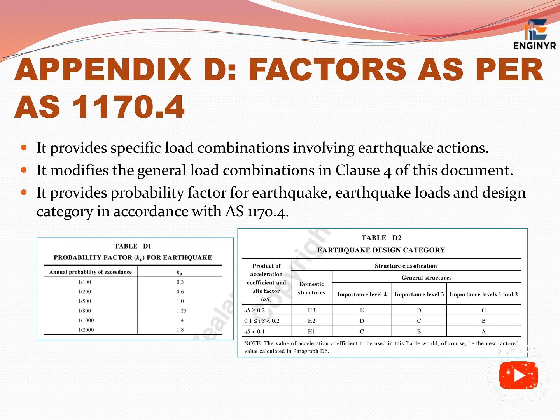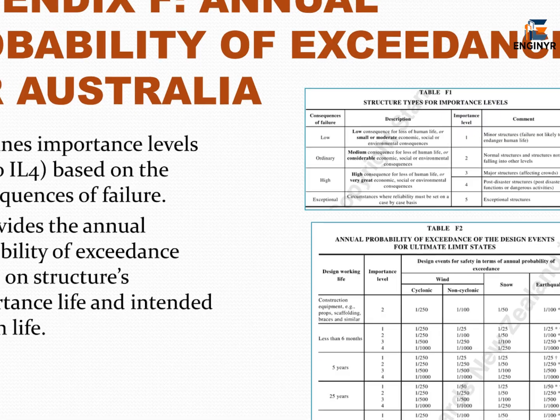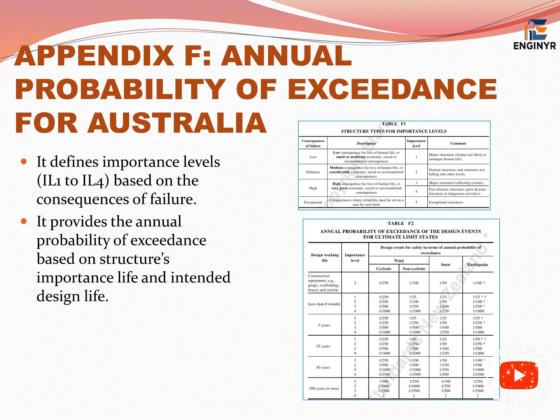This provides specific load combinations involving earthquake actions and modifies the general load combinations in Clause 4. It provides the probability factor for earthquake loads, and design category in accordance with AS 1170.4. Appendix F, Annual Probability of Exceedance for Australia. This defines importance levels, IL1 to IL4, based on the consequences of failure, and provides the annual probability of exceedance based on the structure's importance level and intended design life.